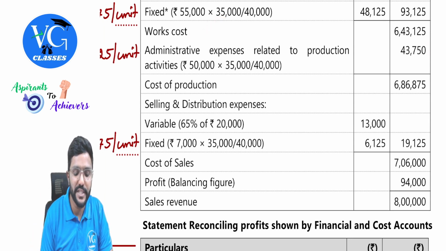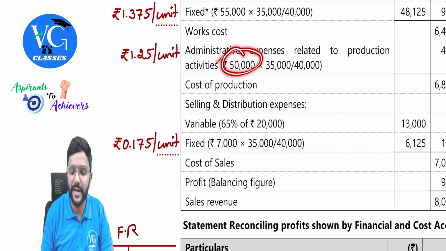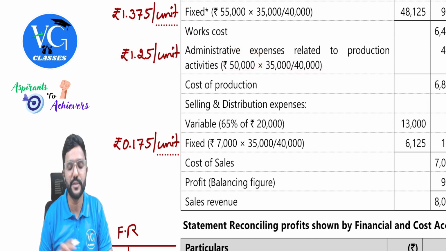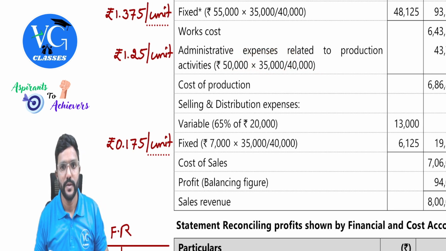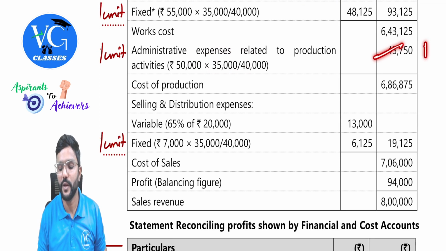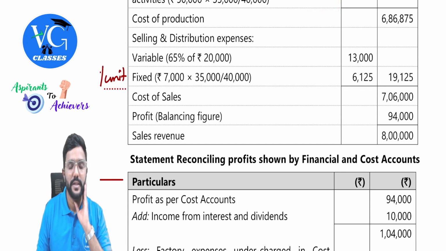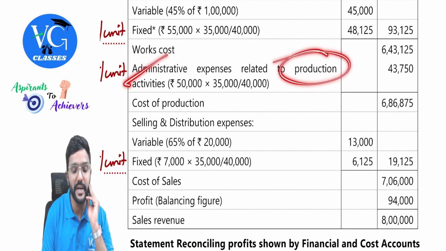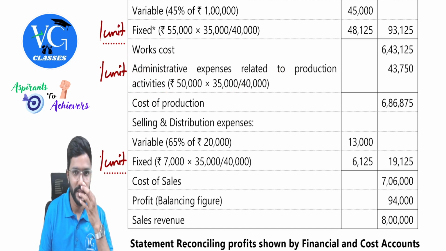For that, add administrative overhead, fully fixed. So 50,000, follow the same way. 50,000 divided by 40,000. So what is the overhead absorption rate? 1.25 rupees per unit. Multiply that with the actual output, 35,000, and we get 43,750. Here also there is an under absorption. Then we get cost of production. Please be careful, this administrative overhead they have clearly given as related to production activities. That is why we have taken it before cost of production. Got it?